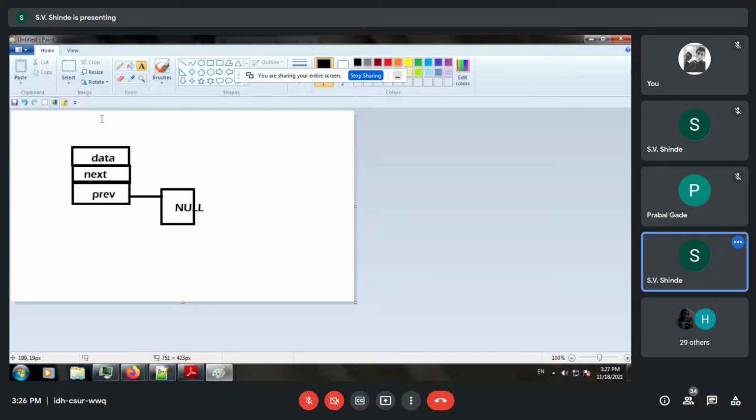And similarly, if you use the next pointer, you have to represent it again as null. Okay, so if you have confusion with respect to the directions, you can make simple changes over here.